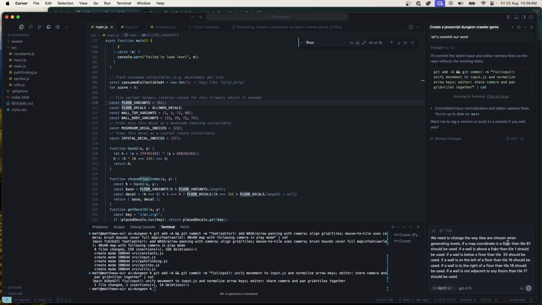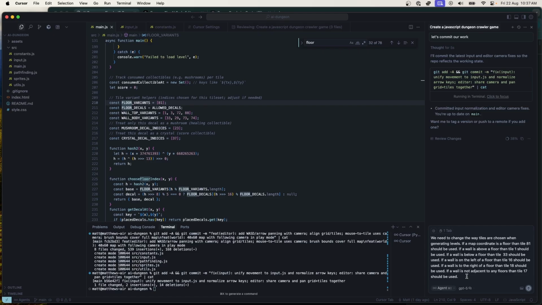If map coordinate is a floor, then tile 81 should be used. If a wall is above a floor, then tile 1 should be used. If a wall is below a floor, then tile 33 should be used. If a wall is to the left of a floor, then tile 16 should be used. If a wall is to the right of a floor, then tile 18 should be used. If a wall is not adjacent to any floors, then tile 17 should be used.